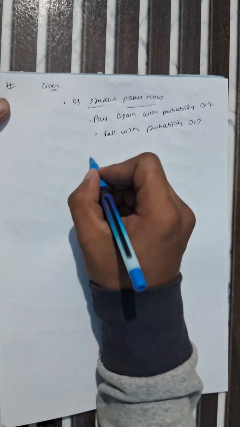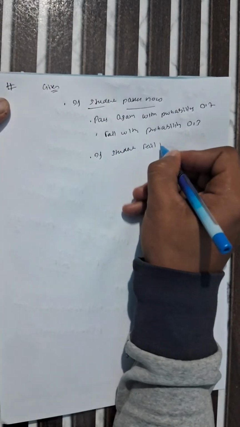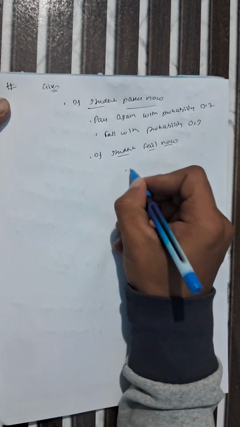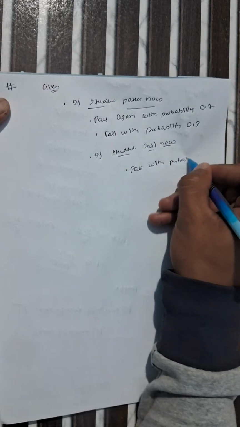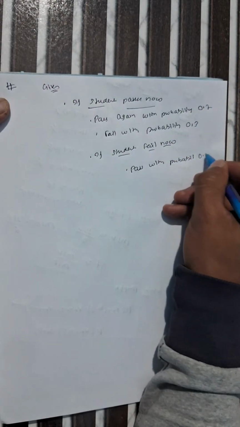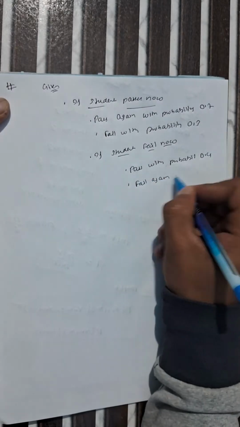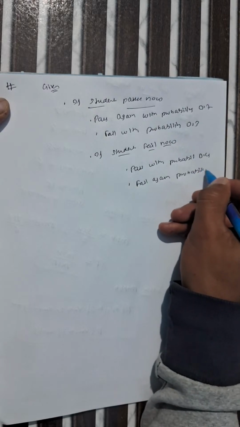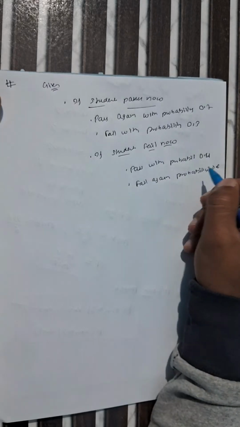This is the condition if the student passes now. If a student fails now, pass with probability 0.4, and fail again with probability 0.6. I think up to here you understand the data I am writing. Understand or not? Please tell me in the comment box.